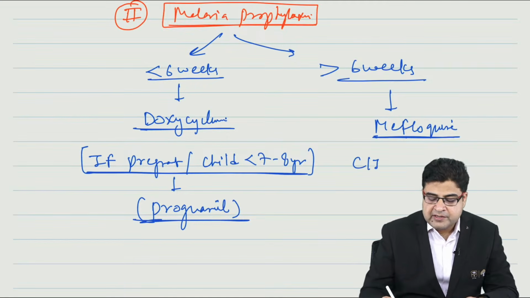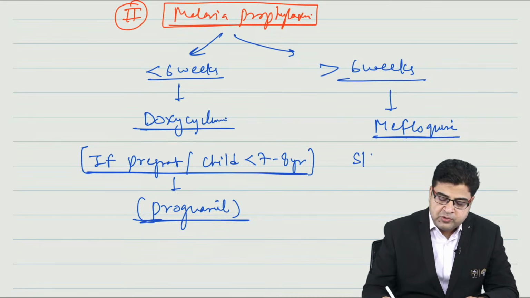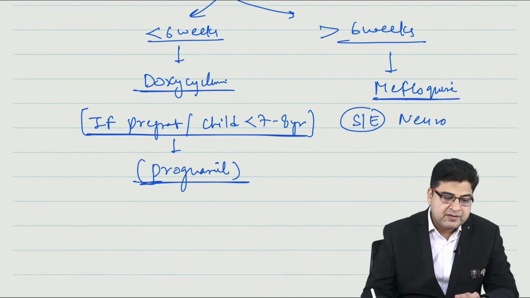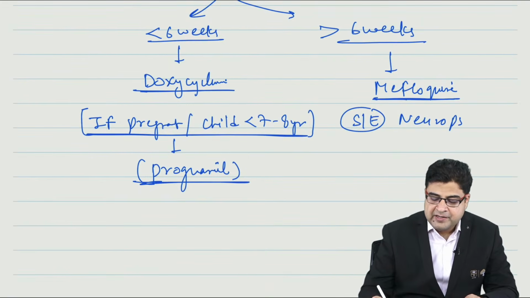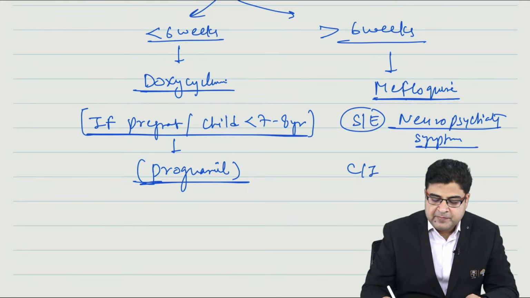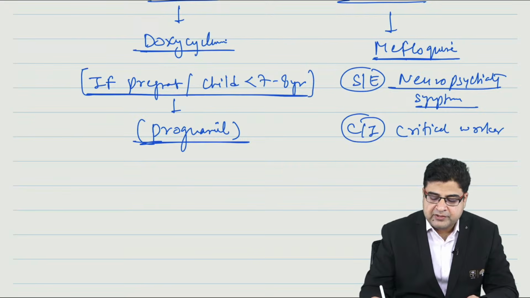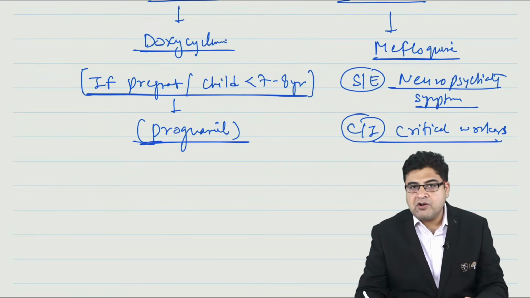Now mefloquine can cause an important side effect of neuropsychiatric symptoms. Because this medicine can cause neuropsychiatric symptoms as a side effect, it is contraindicated in those patients who are involved in critical work.